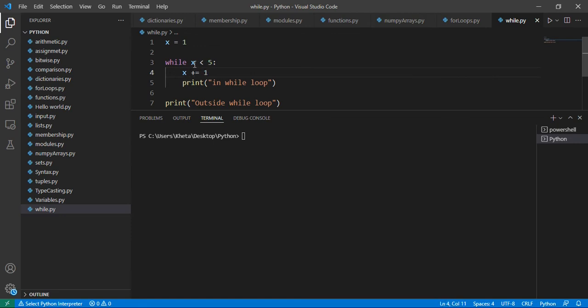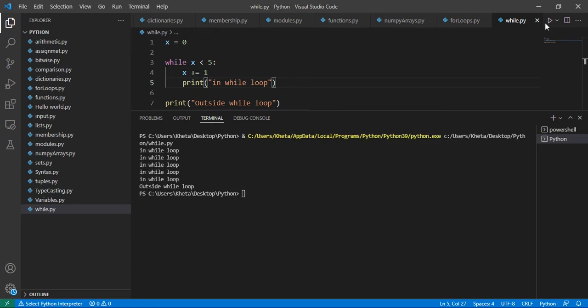And it actually will allow us to investigate what's actually happening in our while loop. So let's see the changes that actually happen when we do this. So let's run this and see the difference. All right, cool. So there's our output. We have 1, 2, 3, 4, 5 in while loop statements or lines, and we finally have that statement which is on the outside of the while loop.